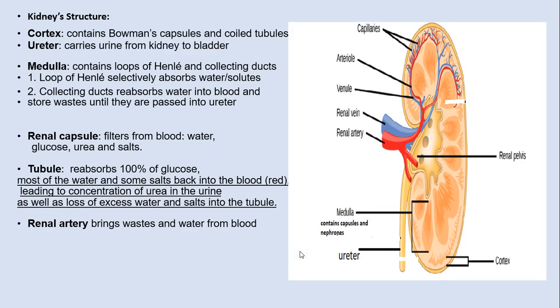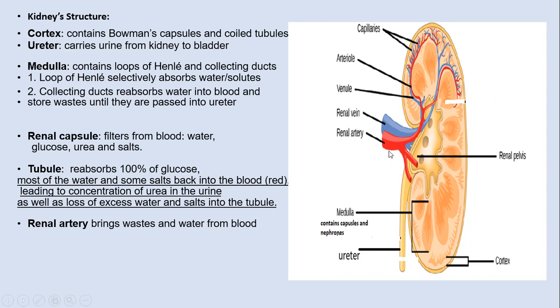Okay, let's go to the structure of the kidney. The kidney is made up of the cortex. The cortex is the outer part, and inside there are cup shapes. Do you see these cup-shaped parts? They are called medulla. Also it's made up of the pelvis. Here is the renal pelvis, where urine collects. It goes to the ureter.